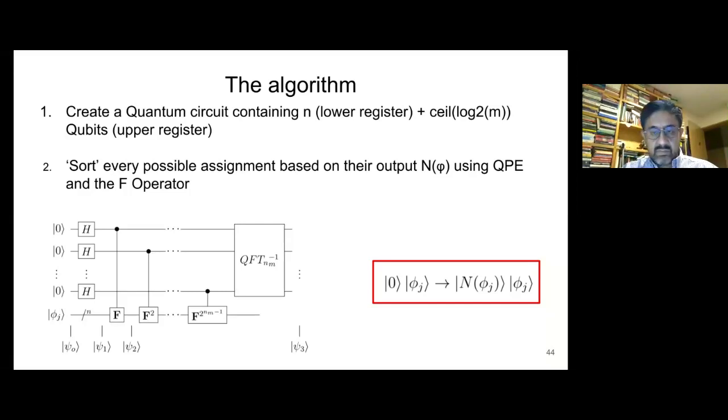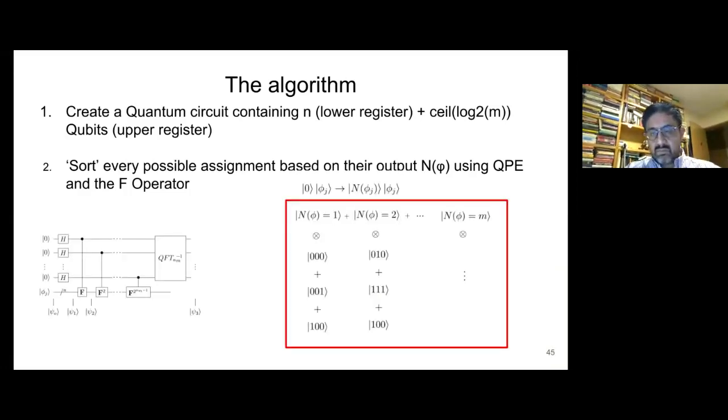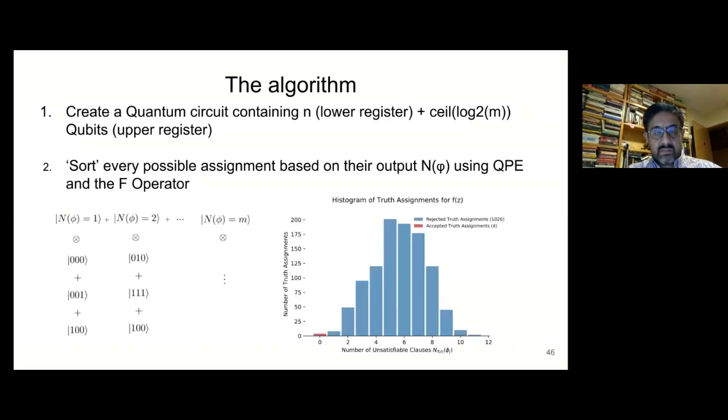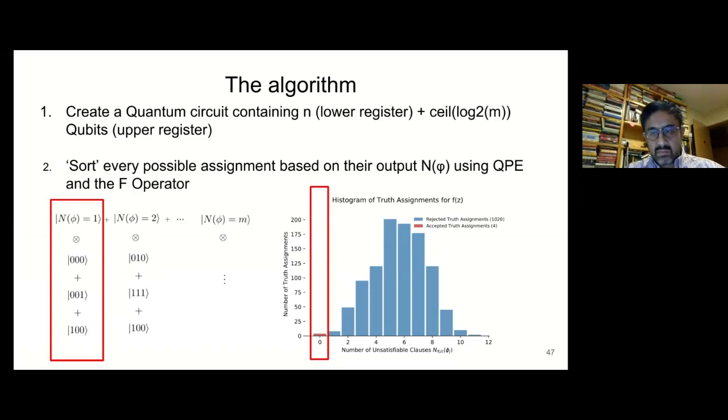What I really want to say is the process of combining quantum phase estimation and the operator groups all the solutions into different groups, and what the groups have in common is the output of the function n. So if we see this graphically, this would mean that after applying QPE, we would get this distribution if we sample the quantum computer.